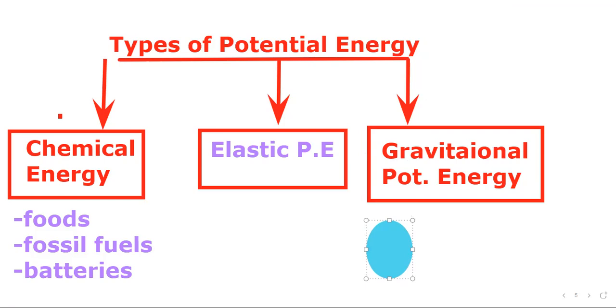And gravitational potential energy is stored in an object when work is done on an object against the gravity. So when work is done against the gravity, that work is stored in the form of energy, which is called gravitational potential energy.